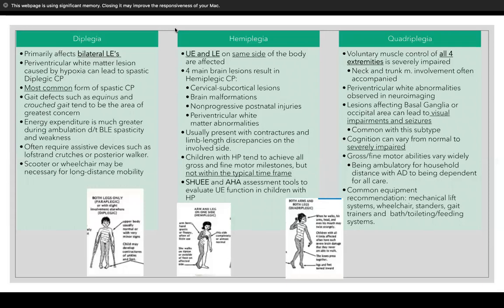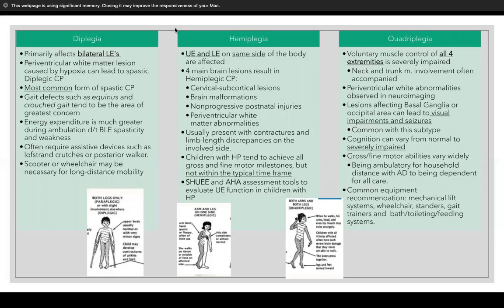Children with this subtype tend to achieve all the gross and fine motor milestones, but not within the typical time frame. So they'll be a little further back than what the typical time would be. The book mentioned 2 certain tools used to assess children with hemiplegia. The first one is Shriners Hospital Upper Extremity Evaluation, which assesses the client's actual function of the affected extremity. And the second one is the Assisting Hand Assessment, which is AHA, which looks at how effectively the affected hand and arm is used in bimanual performance. I attached a link below for both of them that go over the details.